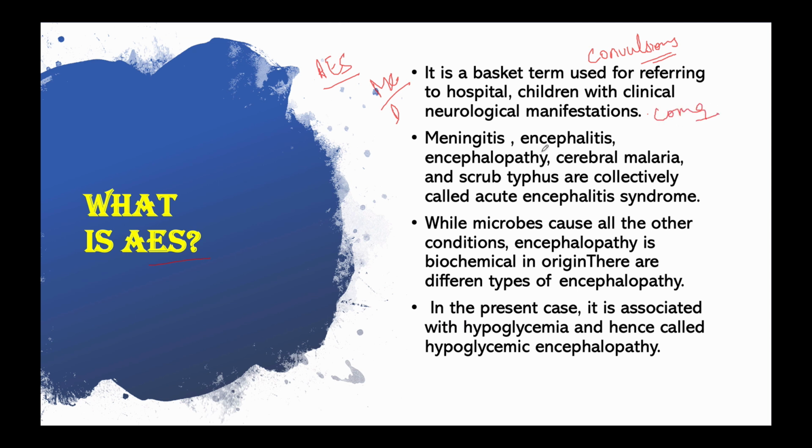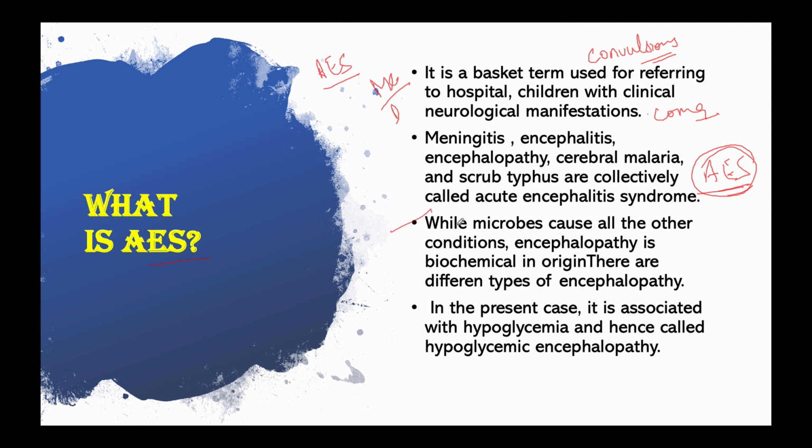Then meningitis, that is caused by virus or bacteria. Encephalitis, that is mostly the Japanese encephalitis, which is caused again by a virus. Encephalopathy, cerebral malaria, and scrub typhus caused by bacteria are collectively called acute encephalitis syndrome. So all these syndromes collectively are known as acute encephalitis syndrome.